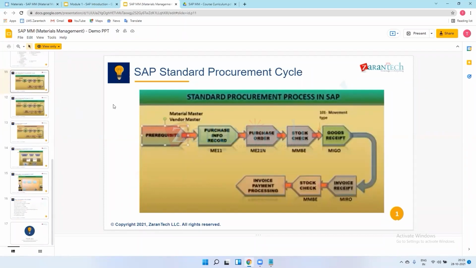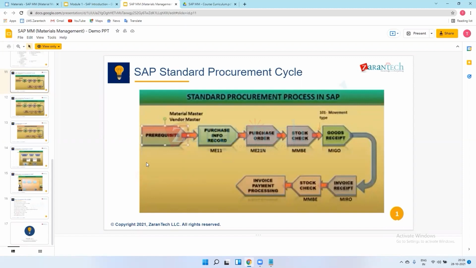SAP standard procurement cycle: in SAP MM, we deal mainly with the purchasing department. In the purchasing department, we procure material from the vendor and pay for that material. As a prerequisite, in any product-based industry, for example Tata Motors, they produce vehicles. For those vehicles, they require raw materials or some parts to manufacture them.